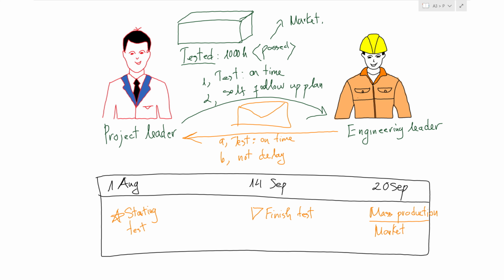Day by day, the time passes away. One day, on 10 September, the project leader starts to ask for the testing status. Then, on 10 September, the project leader found that the engineering leader had already delayed. The test had only reached 500 hours. It means from 10 September to 14 September, there cannot be enough time for 500 more hours of testing. So we have a delay here, and with this delay, we cannot recover the mass production date. That is why this project will be NG, cannot be achieved.